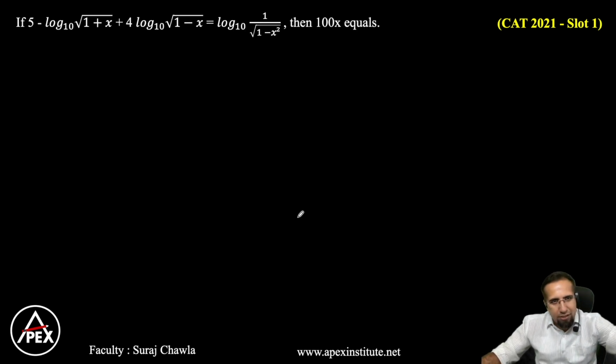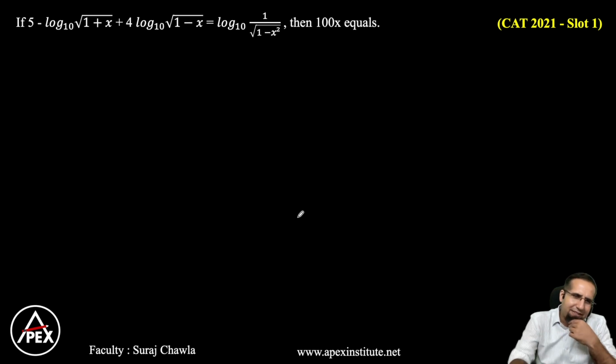Now, this question says 5 minus log. That's a very weirdly looking equation here. Now, the best part is, how should I go ahead? Let's see. I have log root of 1 plus x base 10. Here, I have 1 by root of 1 minus x square. Can I write this as, I'm looking at only the right hand side part.